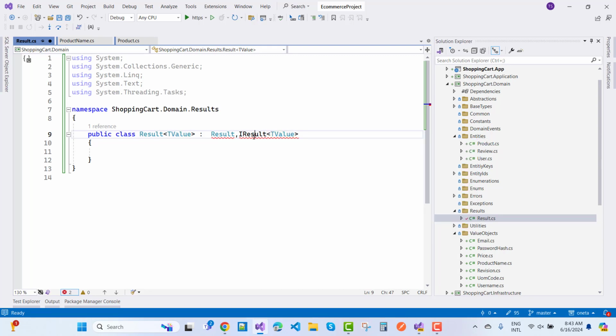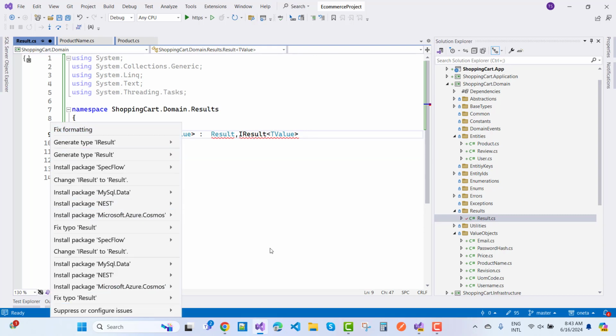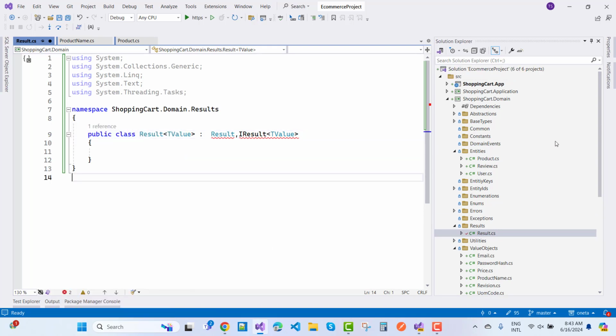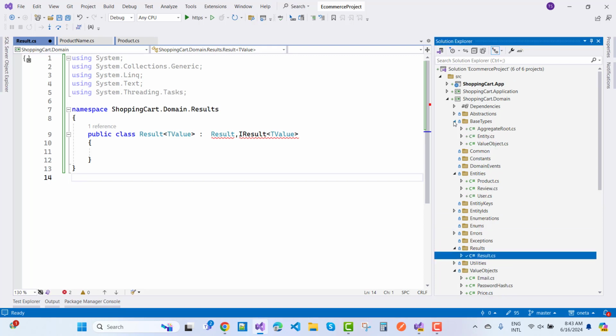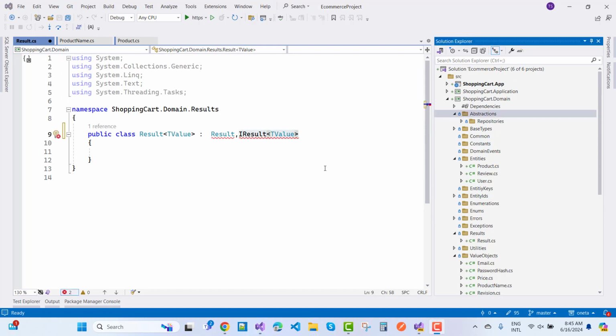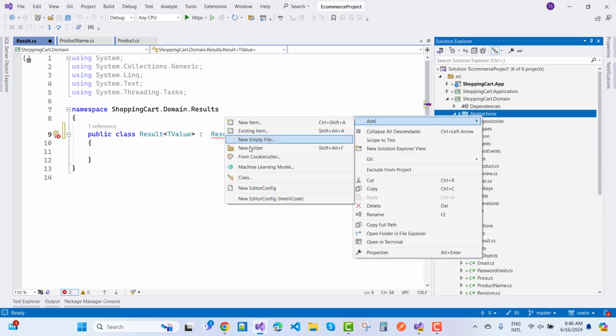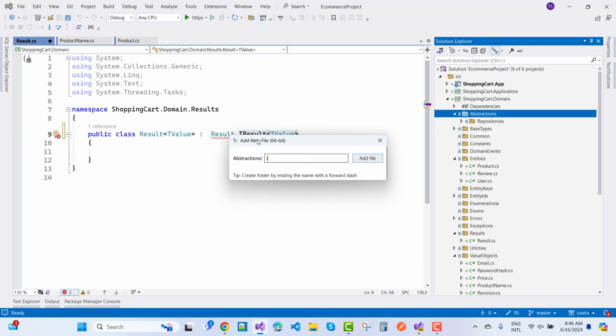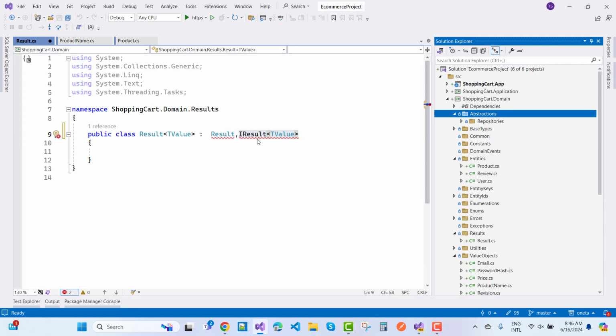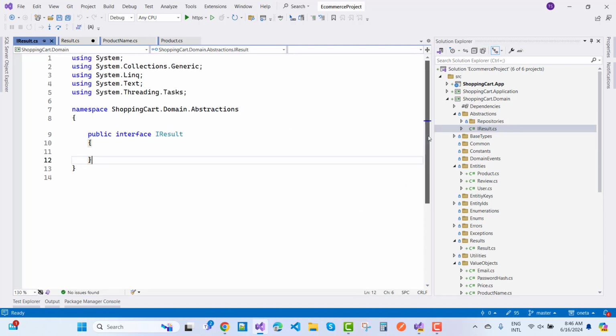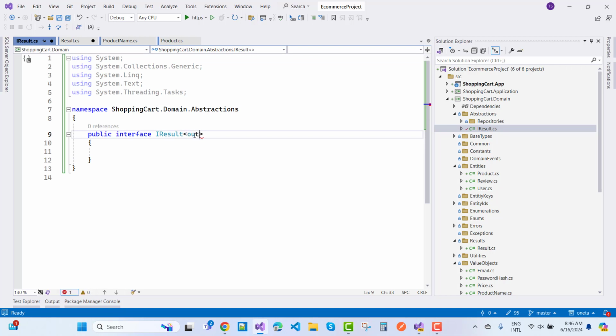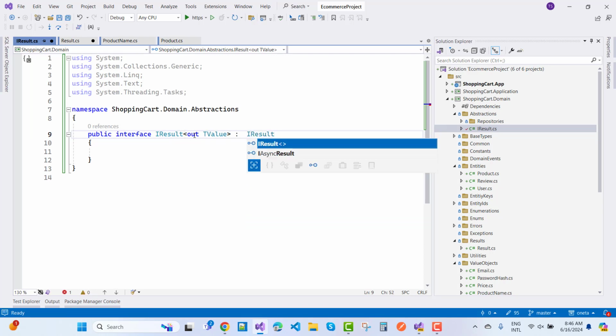So IResult, what is IResult? First of all, we need to add IResult in the abstraction layer. So add a new empty file, and that is IResult.cs, and the IResult of T value interface inherits from the IResult interface.